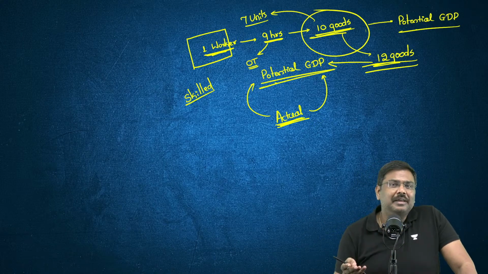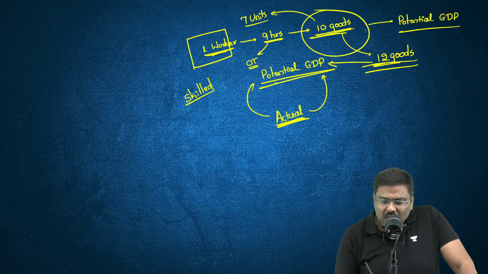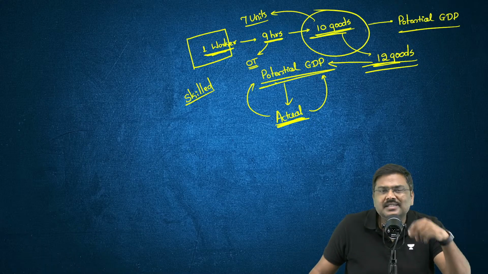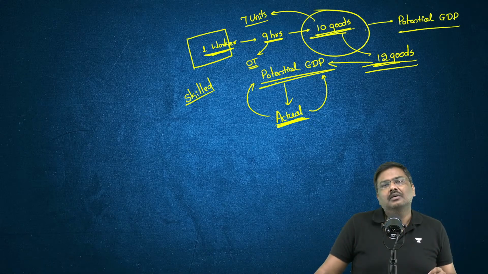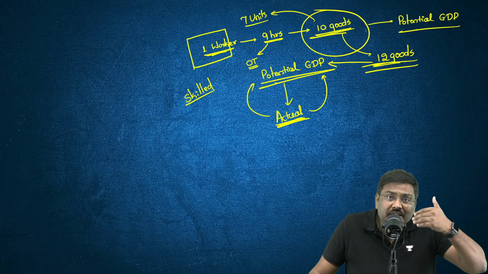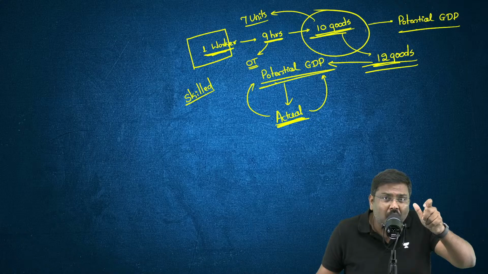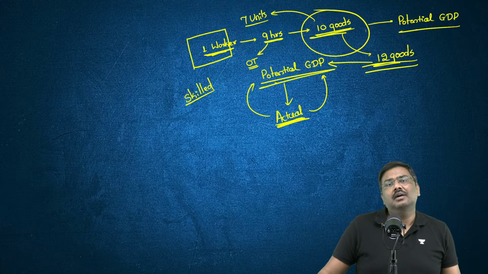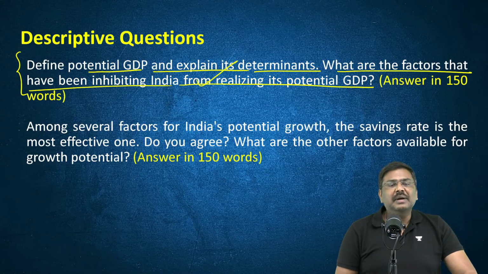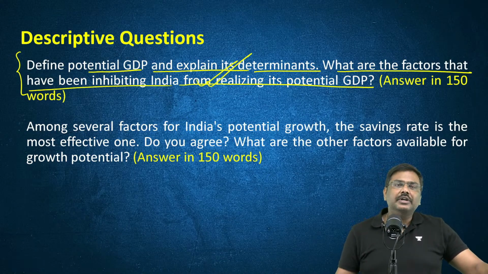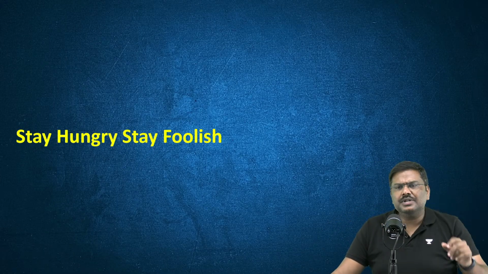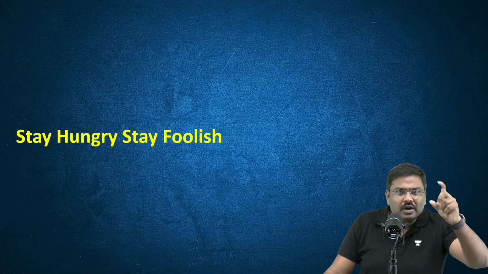But what does it actually mean? Whenever the actual GDP is lesser compared to potential GDP, it actually means we are not able to utilize the resources effectively. We are wasting a lot of resources. There is scope for higher production in the economy. Done? So this is basically the concept of potential GDP. Everybody is okay? So these are the things I wanted to discuss in today's session. I've covered, in the last 1 minute, before I take up your question, the concept of stock and flow.